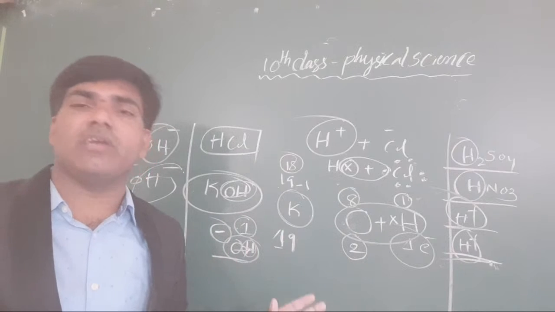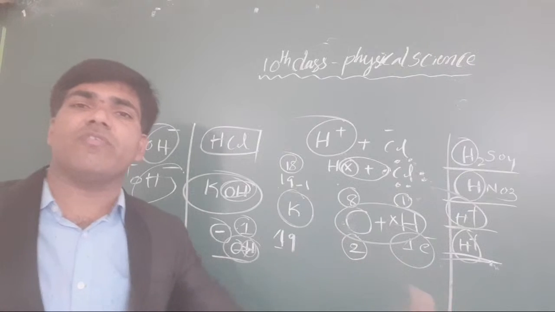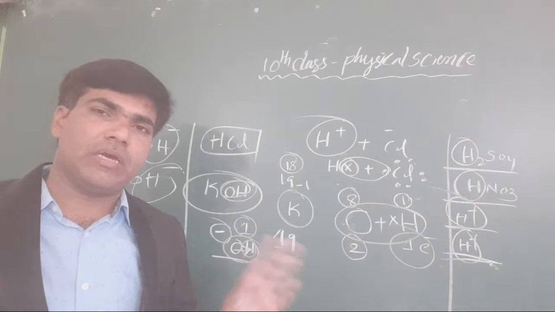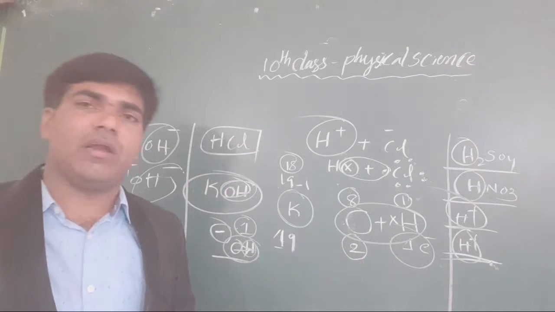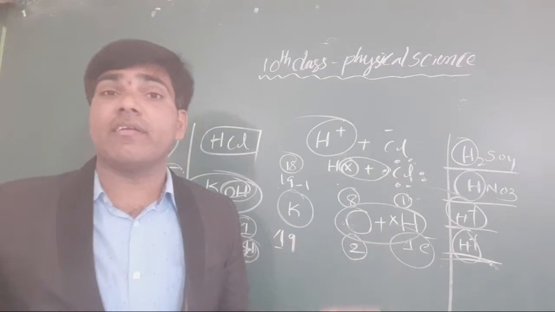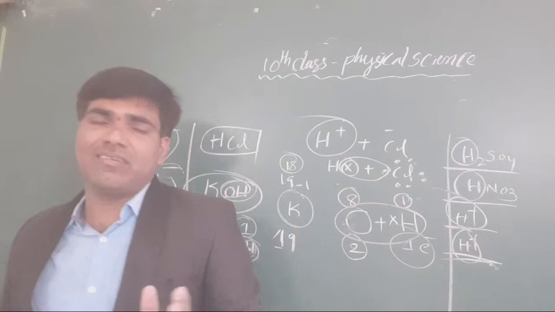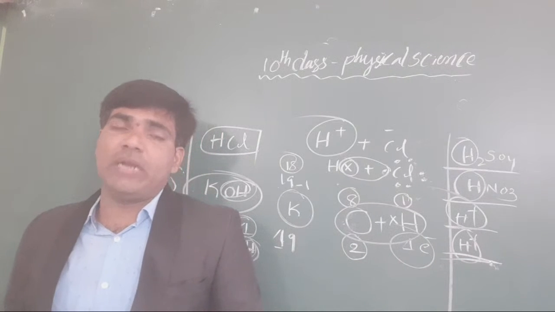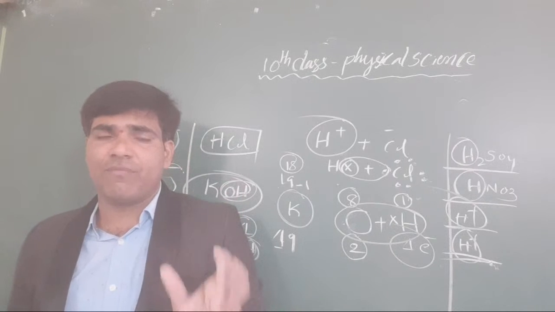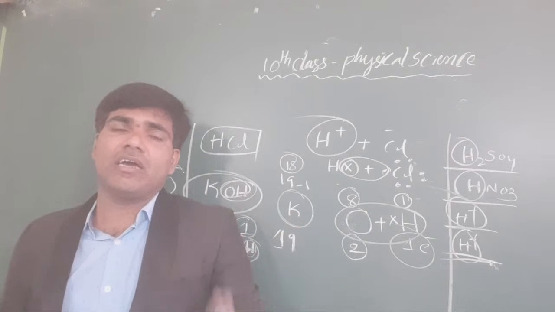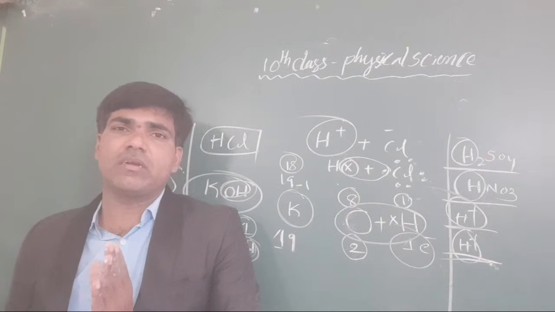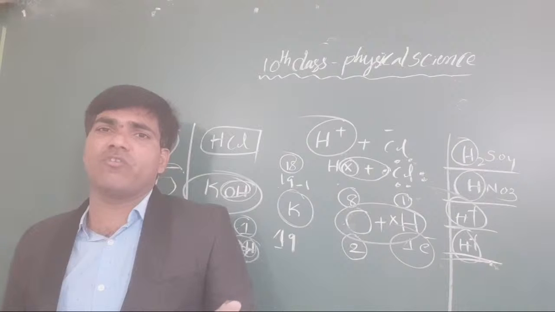The experiment arrangement is there for electrolysis of acids and electrolysis of bases. Both are there. You take an acid, and when we send electricity through it, electricity flows through the acid. You know very well, when a substance becomes a conductor, when it contains charges, when it contains ions, only then is electricity conducted through that particular solution. Got it? Based on this principle.